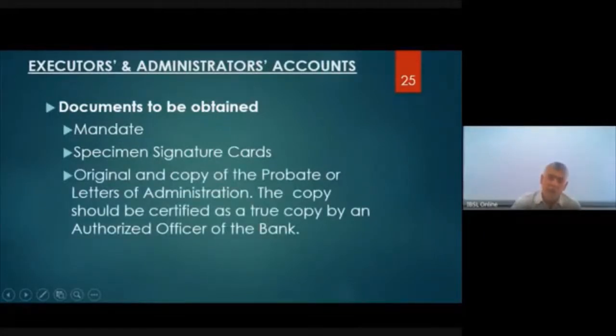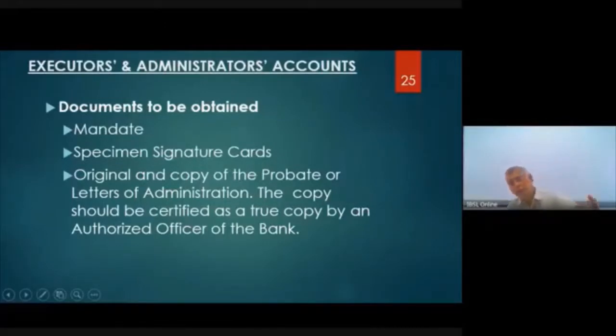Original and copy of the probate. I told you there is a document called the probate, which is given when a person dies with a will. If there is no will, there are letters of administration. A copy should be certified as a true copy by an authorized officer of the bank.